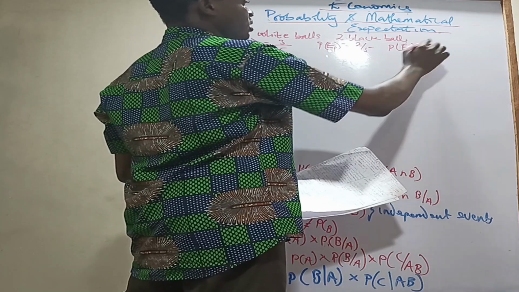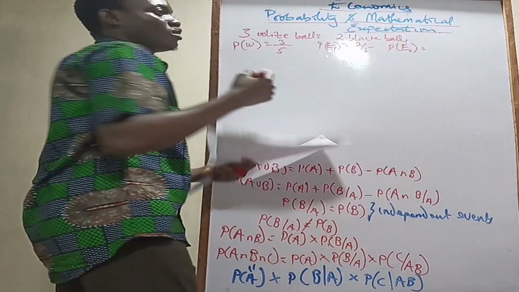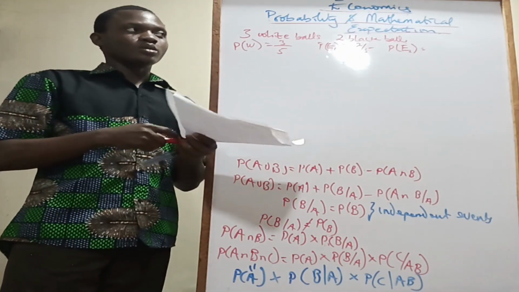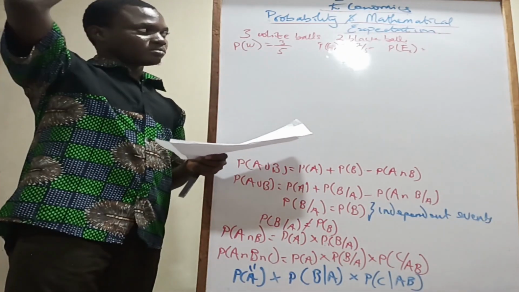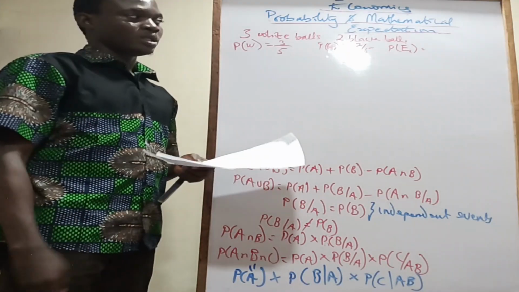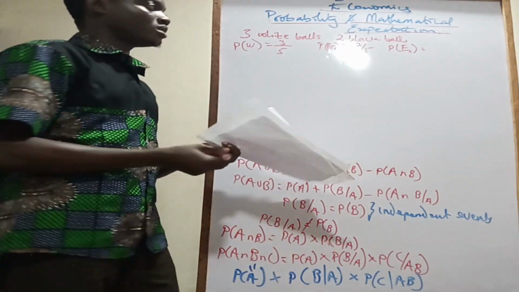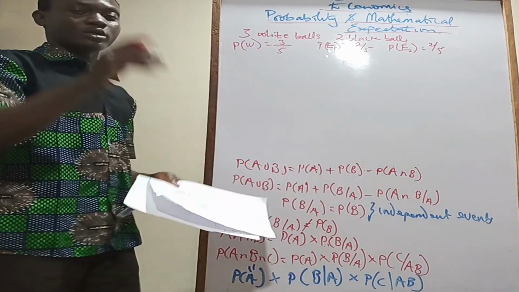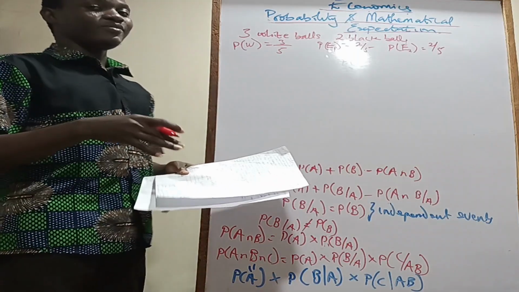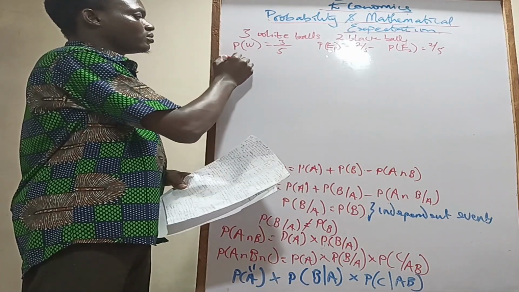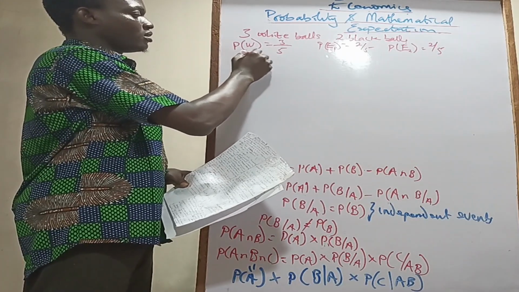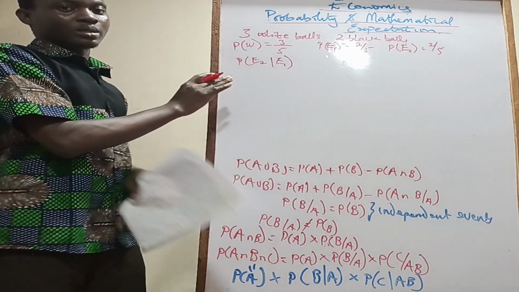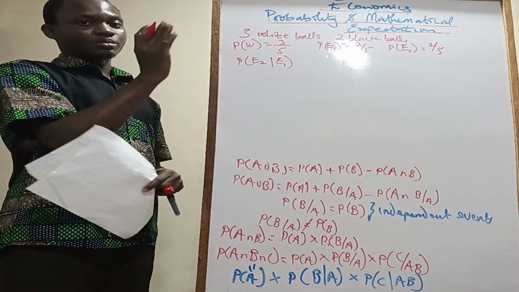This now depends on something: is it drawn with replacement or without replacement? If after drawing the first black ball you return it, then the probability of drawing the second black ball is equal to the probability of drawing the first black ball, 2/5. Do you understand? Because the first one that was drawn was returned. But if it was not returned, then the probability of E2 will be E2 dependent on E1. So you see the way conditional probability is working now, the way independent and dependent events work.